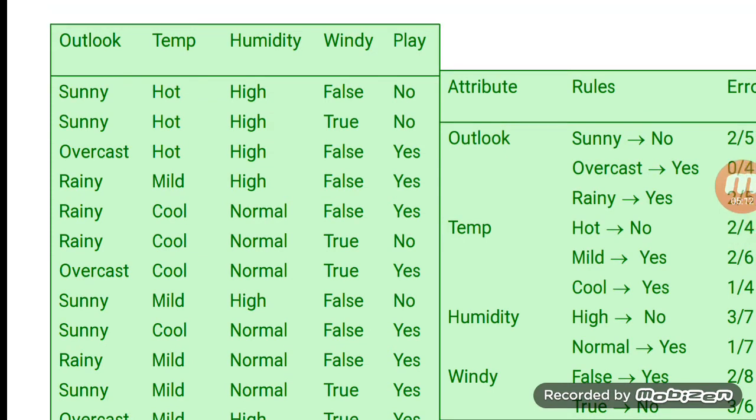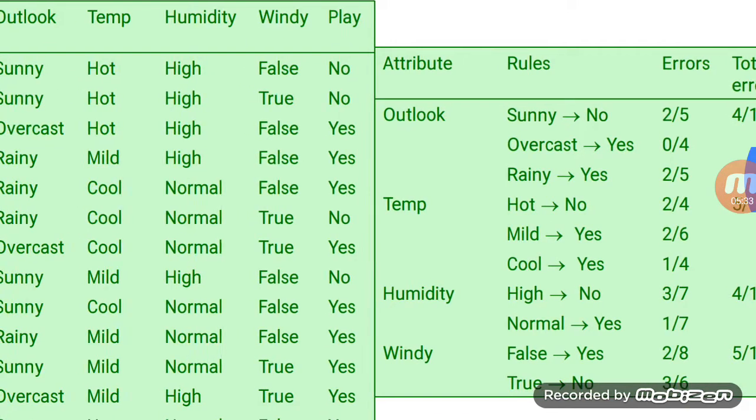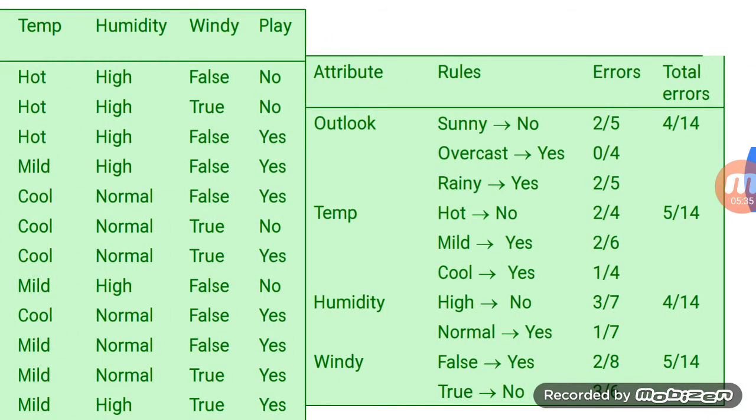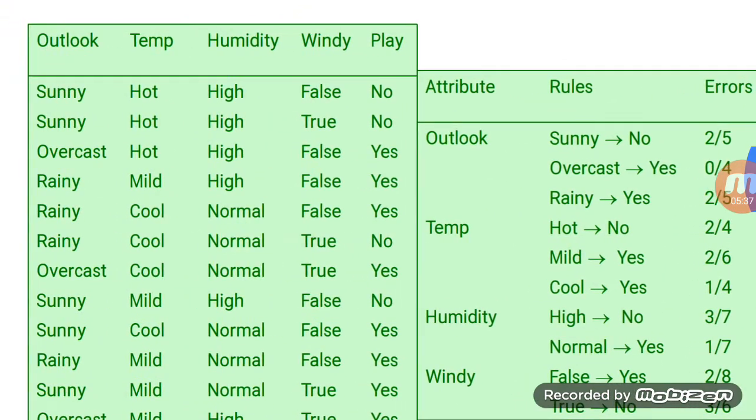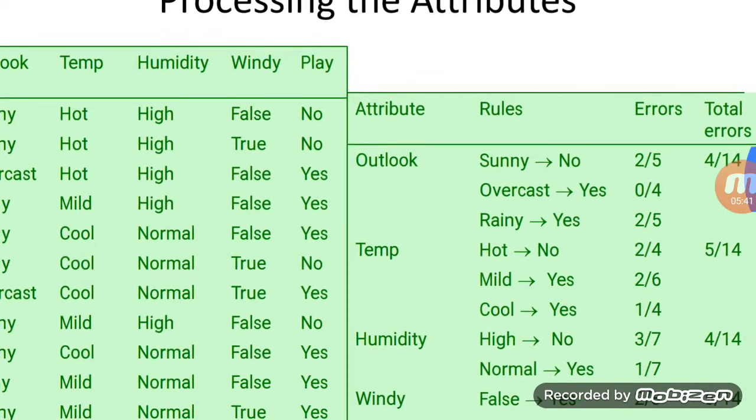Since 3 cases are in favor of not playing, which is the majority, we will take the least case, that is, the case of Sunny play 2/5. 2 is the number of cases in which we play in a sunny environment, out of the total number of occurrences of Sunny, that is 5. I hope this point is clear.